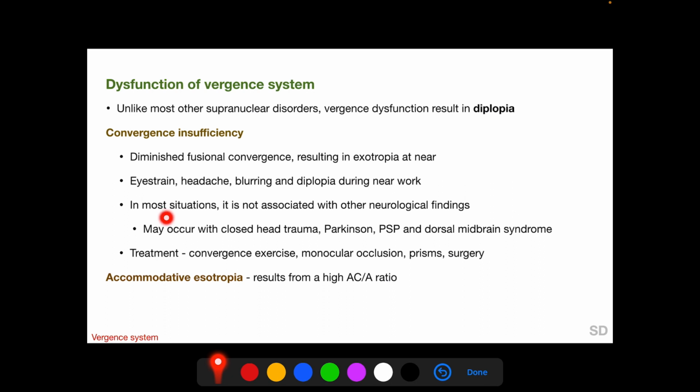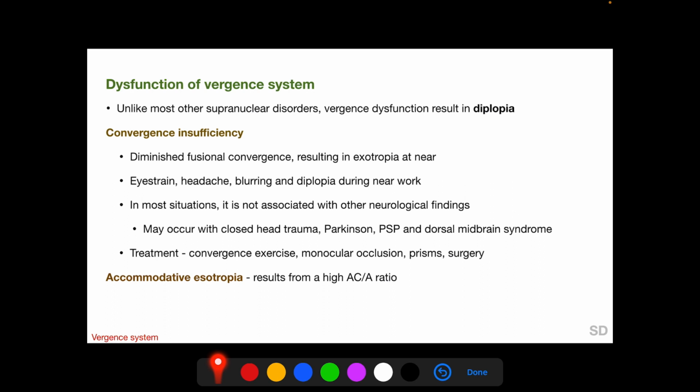In most situations, it is not associated with other neurological findings, but it can be so with closed head trauma, Parkinsonism, progressive supranuclear palsy and dorsal midbrain syndrome. Treatment includes convergence exercise, monocular occlusion, prisms and surgery.